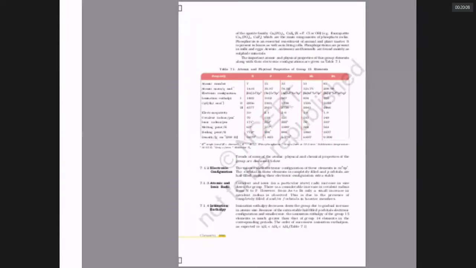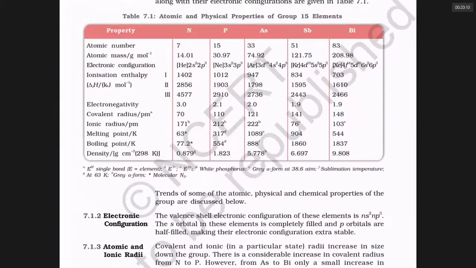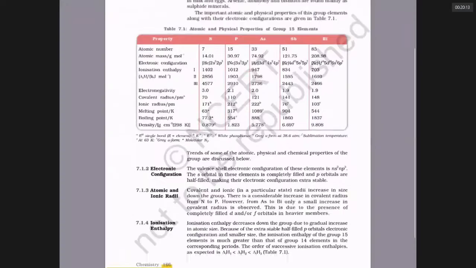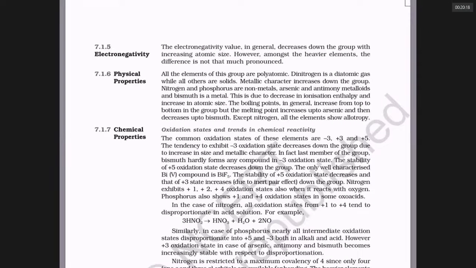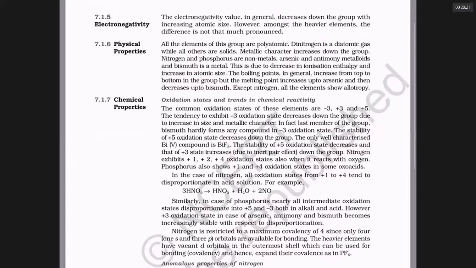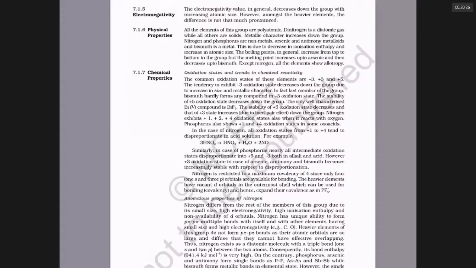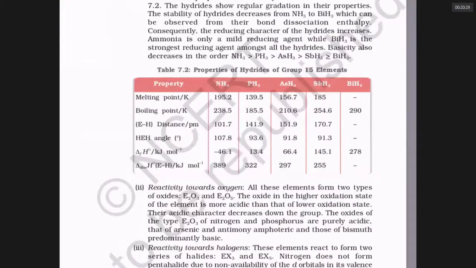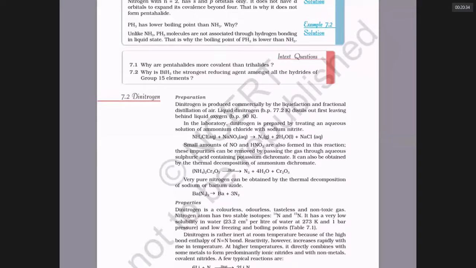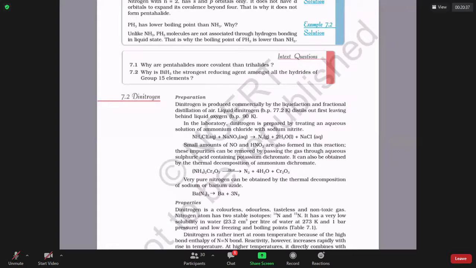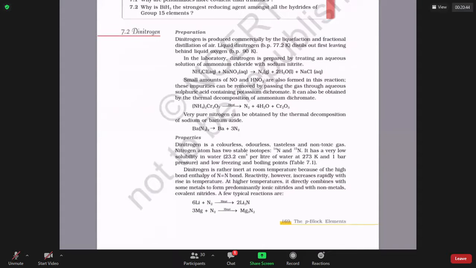Then there is a general table showing characters: data on electronic configuration, ionization enthalpies, electronegativities, how they vary, physical properties, what are gases, metalloids, metals, chemical properties outline, and a table showing the properties of hydrides. How to make nitrogen: nitrogen can be easily made from air, or by heating ammonium nitrite, or by heating barium azide, or by burning ammonium dichromate. Barium azide gives clean, pure nitrogen.